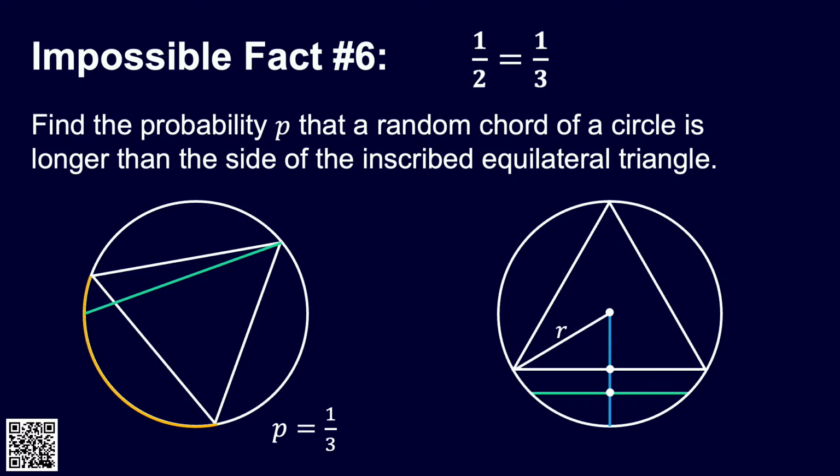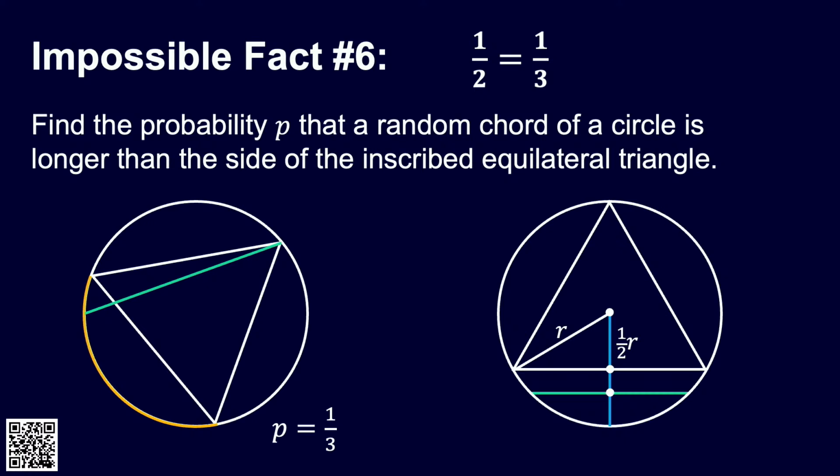Well, we can quickly do a bit of trigonometry. If we join a little radius there, we can see what we've created is a right-angled triangle, which has a 30-degree angle, and sine of 30 is a half. And so the height of that little triangle is half the radius. So the triangle meets this radius halfway along.